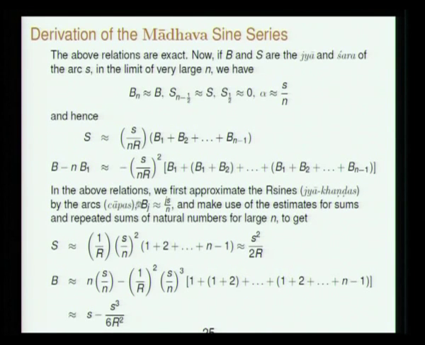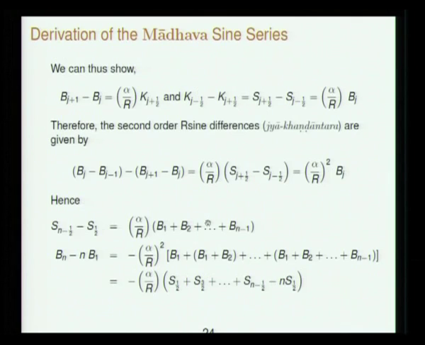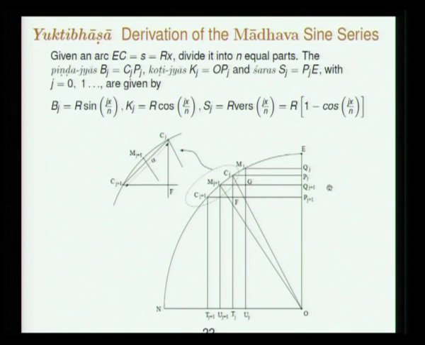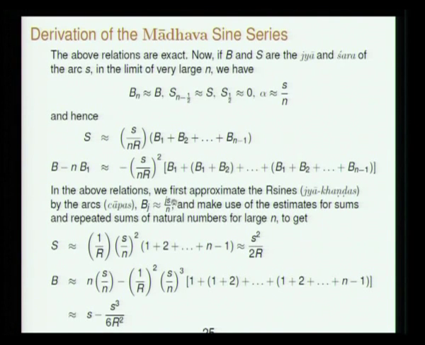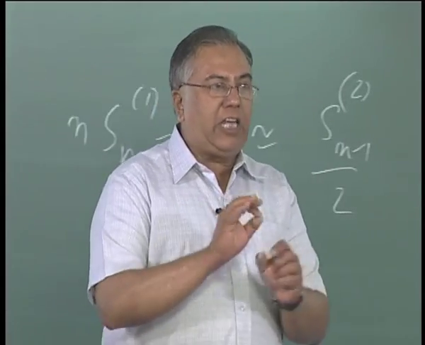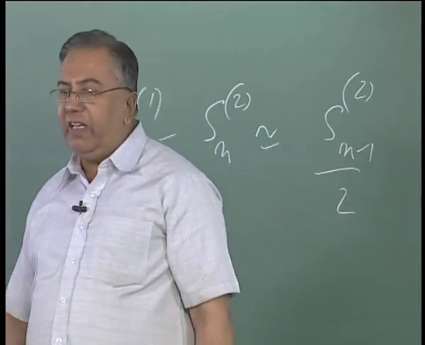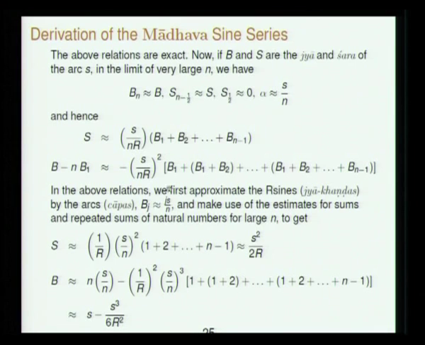So to lowest order Bj, we are going to take it to be equal to the arc itself. This is of course a very gross approximation. The Bj is, as you can see, this PjCj, this we are saying is equal to arc ECj, a very gross approximation. So to the first order we take Bj to be the arc itself. So the jya chapa difference, the difference between the jya and the chapa, here is taken as 0 to lowest order. Now you put this in, Bj, j goes from 1 to n.